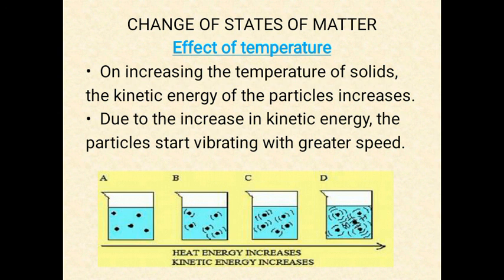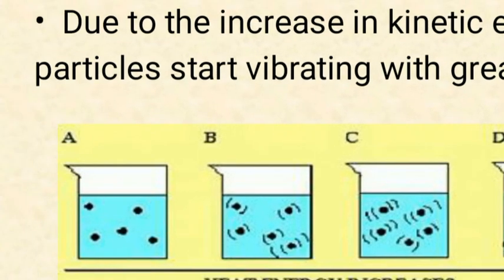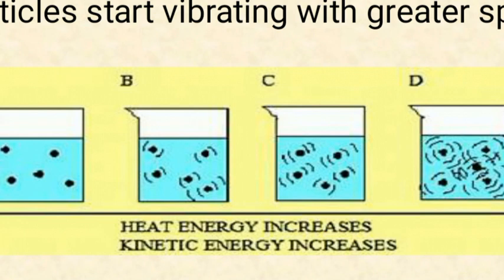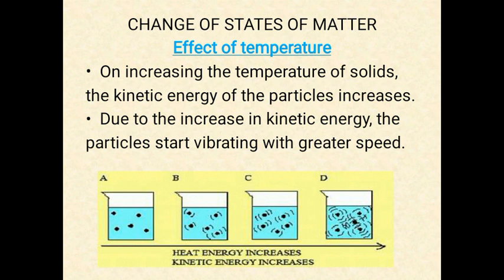In solids, what happens? There is a fixed position for each and every particle. When they attain energy, they start vibrating. And finally, this vibration leads to the breakage of bonds between the particles and they will be free to move and they will become liquid. You can see clearly in this picture, in the first one, beaker A, the molecules are at fixed positions. This arrow mark indicates that heat energy goes on increasing. When they attain heat energy, they start vibrating, and as the heat energy increases, their vibration also increases. This is clearly visible in this picture.